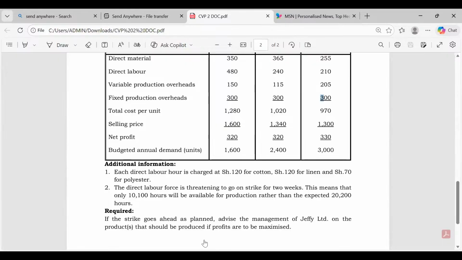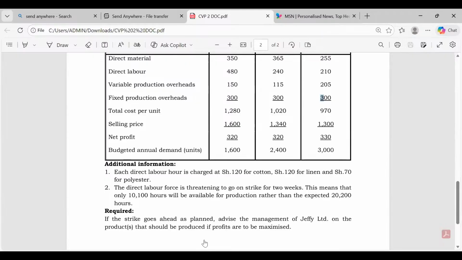If you are writing, please put a very big wrong in your book, because it cannot work like that. Remember, the fixed cost should always be multiplied with our budgeted output and always assumed to remain constant. Otherwise, if you start saying that quantity has changed and then you change fixed cost, it will become variable cost. Fixed cost shall always be multiplied with budgeted activity, budgeted number of units. So the total fixed cost here will be, these are the budgeted units, 300 times 1,600 plus 300 times 2,400 plus 300 times 3,000.